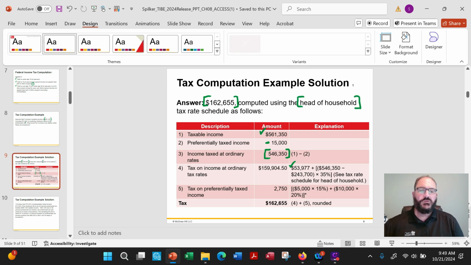Okay, so head of household. Okay, and now taxed at preferential rates. What winds up happening here, 5,000 of that is going to wind up being at 15%, and 10,000 of that is going to wind up being at 20% because she's right on that cusp. So you can see here is the taxable amount right there from that. So here's the total tax. And I think on the next slide they detail it.